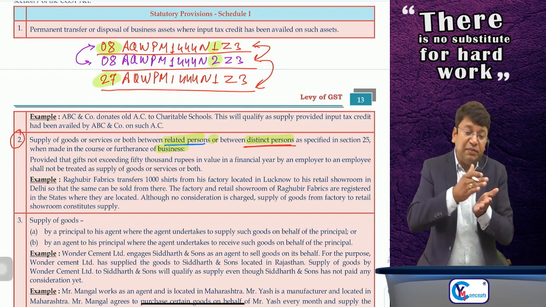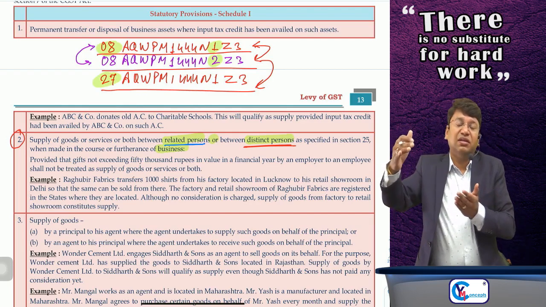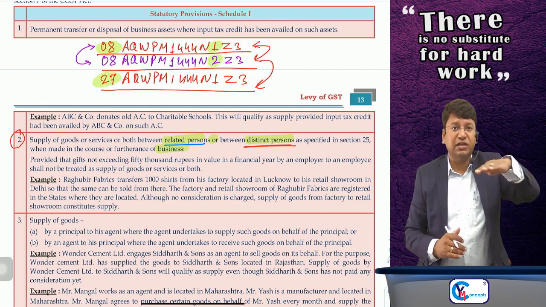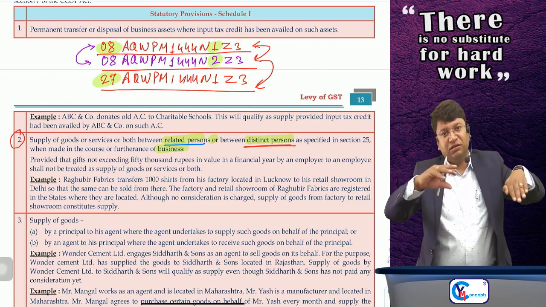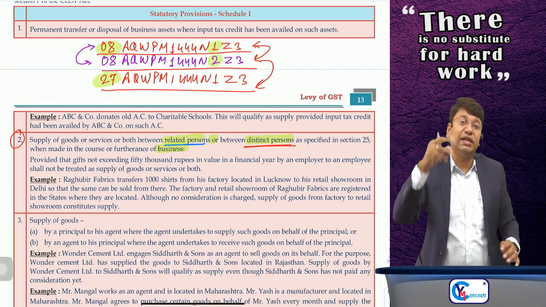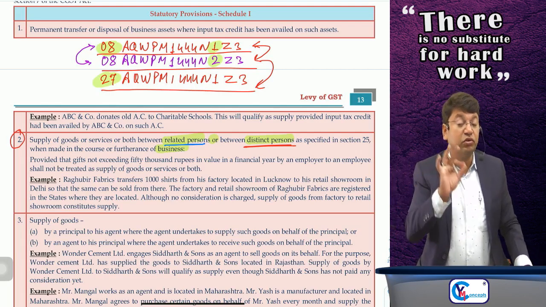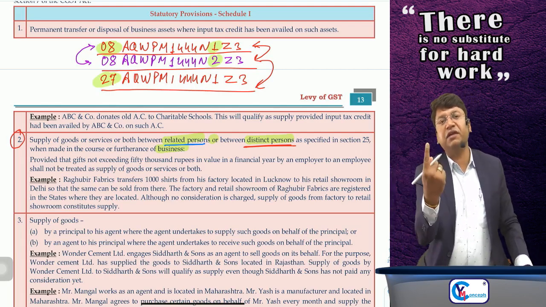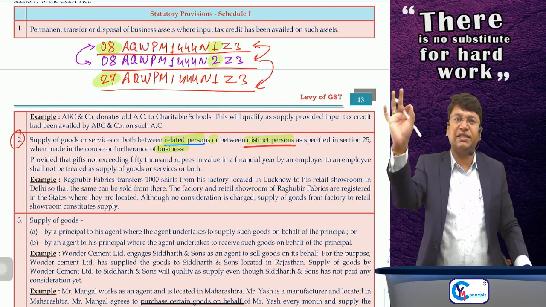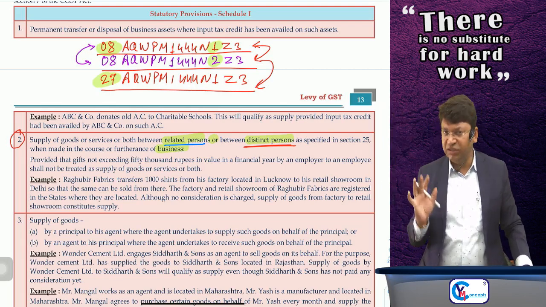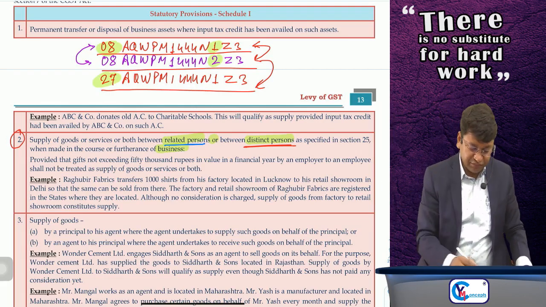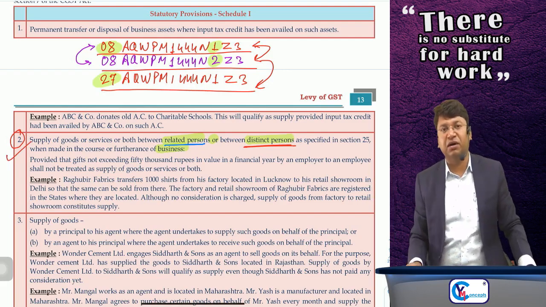But yeah, if multiple gifts are being given, then up to 50,000 it will not be supply at all, and if it is exceeding 50,000, then only the value exceeding 50,000 will be chargeable to GST if those are multiple gifts. And if a single gift of 75,000 is given, then the entire 75,000 will be chargeable to GST. Clear? Done. Sir, this is para number 2.